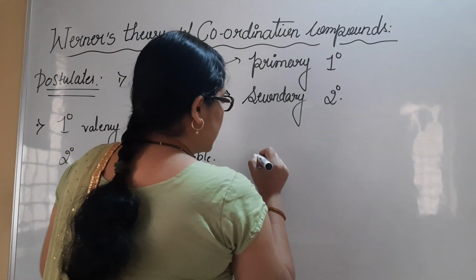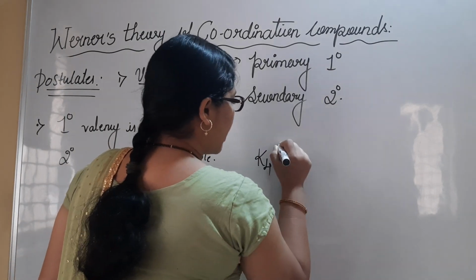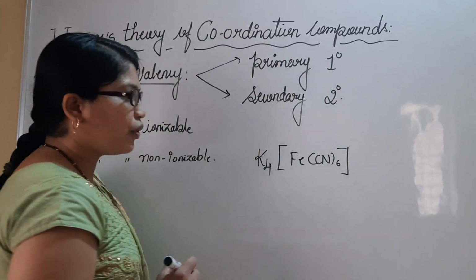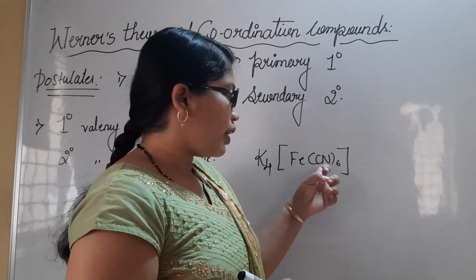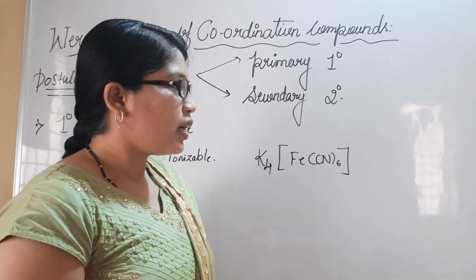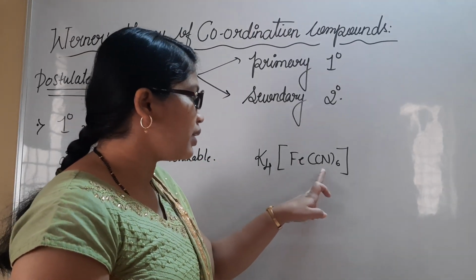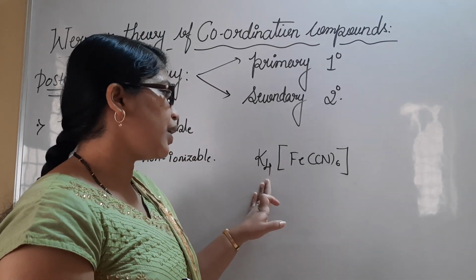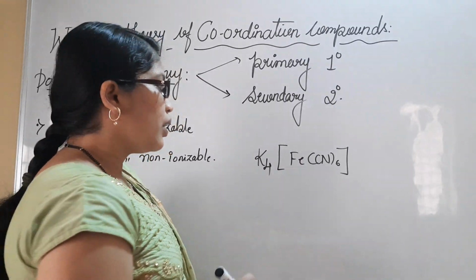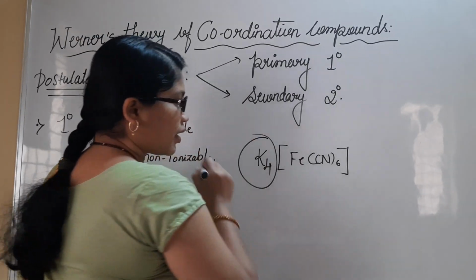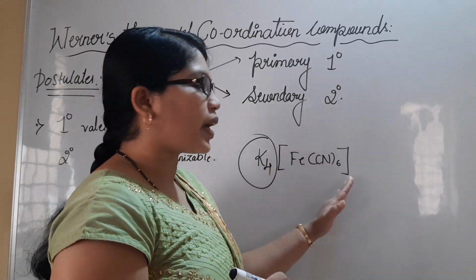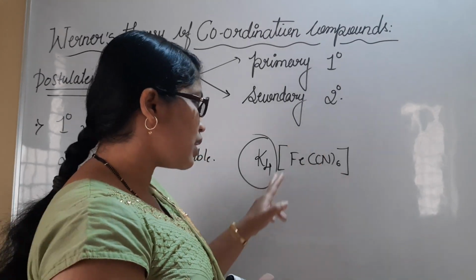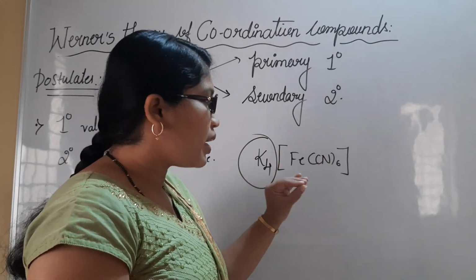Now let me write one example. I had taken the same example, K4[Fe(CN)6]. Here CN is the cyanide group. I explained the terms regarding the ligands, central metal ion or central metal atom, and also regarding the counter ions. Whatever atoms are present outside this bracket, we have some terminologies for these coordination compounds. These brackets are said to be coordination entities.